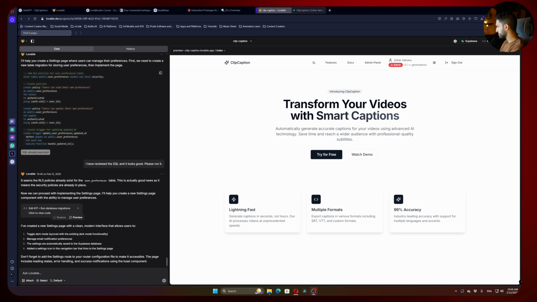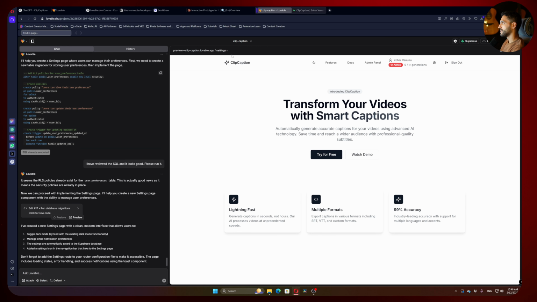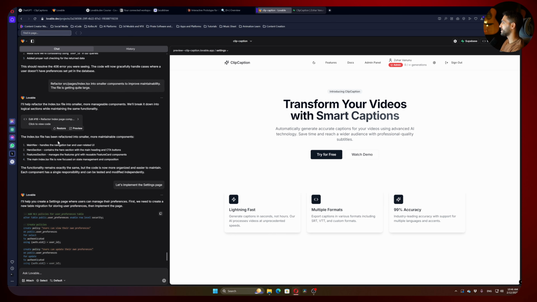Okay, it's saying that it created a new settings page. But I think it didn't do it properly. Let's see, if I hit settings here, it doesn't even work. Yeah, okay, so now we are going to see another function you can do in Lovable, which is returning back between versions, okay? I can now restore the previous version, which is so much more comfortable. I so much love it. And you will see, just like your previous version, it's that simple.